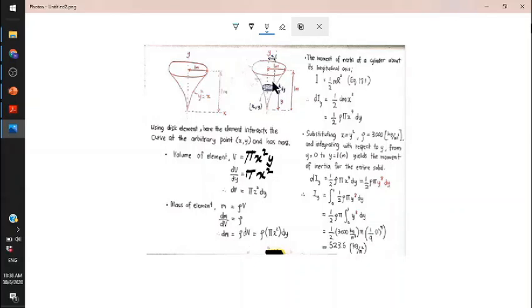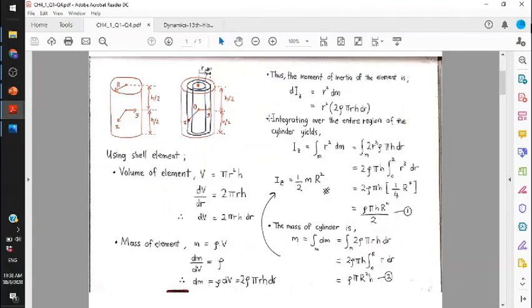Since the shape is still like a cylinder, we can use the mass moment of inertia that we determined just now. The mass moment of inertia for this cylinder shape is I equal to 1 over 2 m r squared.